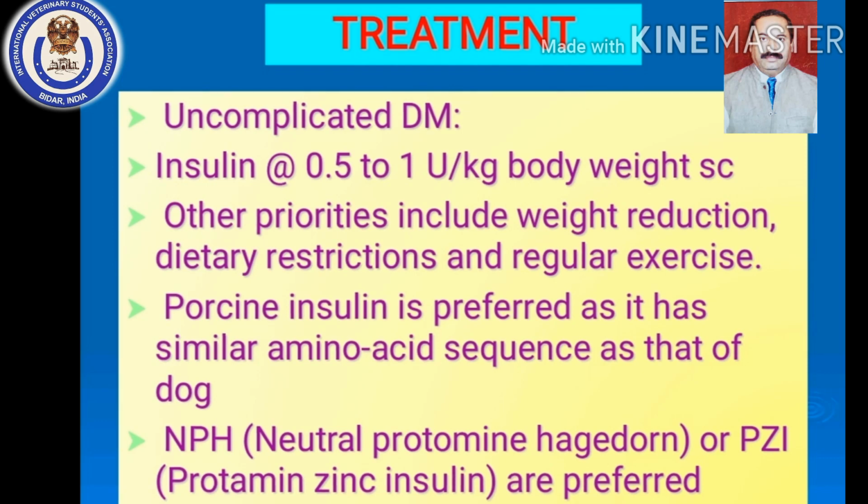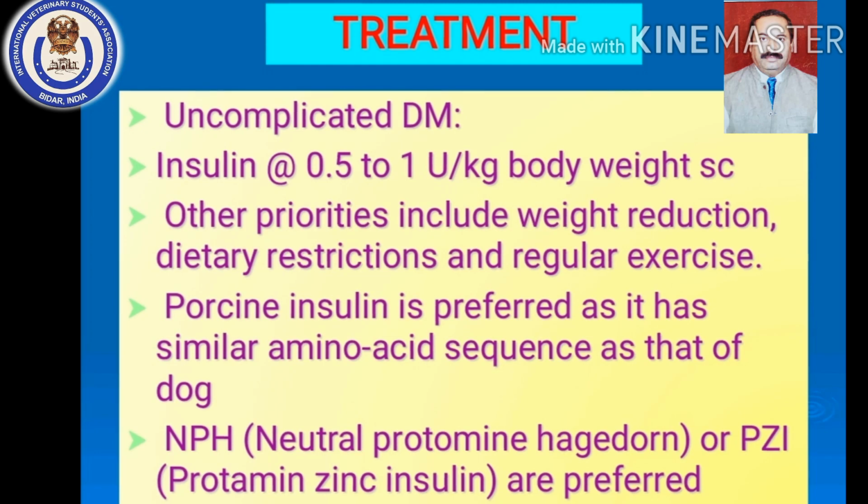Slowly the insulin level will rise, and this rise should match with hyperglycemia in the dog. Around 6 to 8 hours after this, you have to give 75% of the meal to the dog.